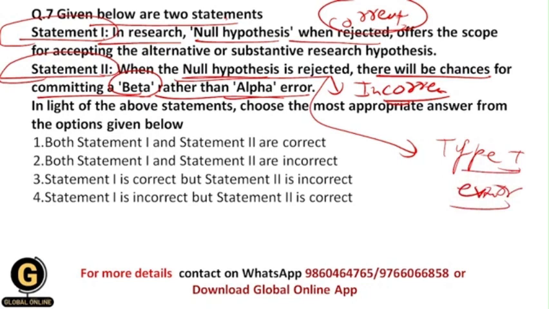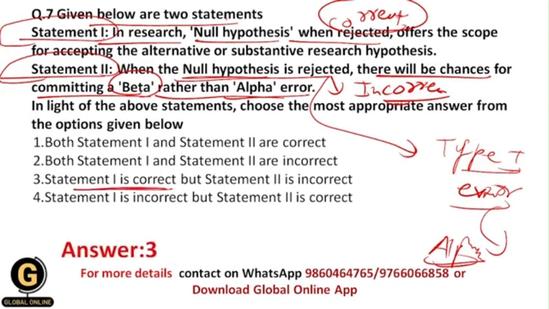And the probability of occurring type 1 error is itself what? Alpha. That's why there will be chances for committing alpha error, there should not be beta error, and that's why your correct answer should be 3, because statement 1 is correct but statement 2 is incorrect.